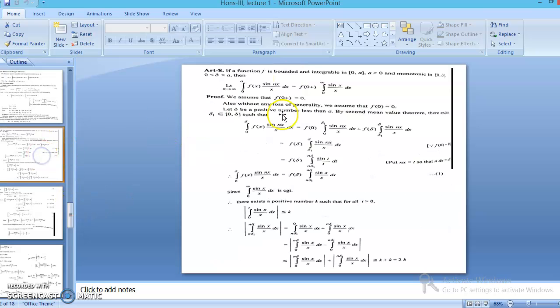The term approaching 0 means it is equal to this term. As we are taking f of 0 positive equal to 0, the right hand side is also 0. Left hand side equal to 0 implies the right hand side is equal to the left hand side.